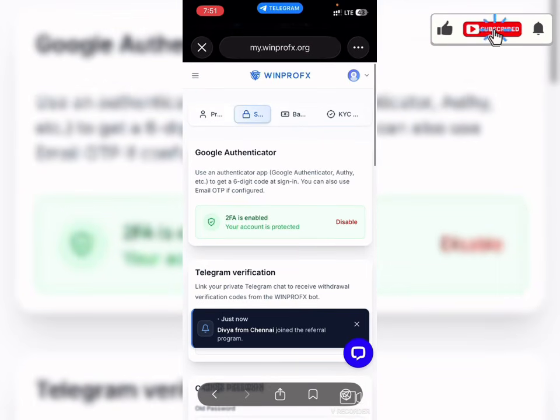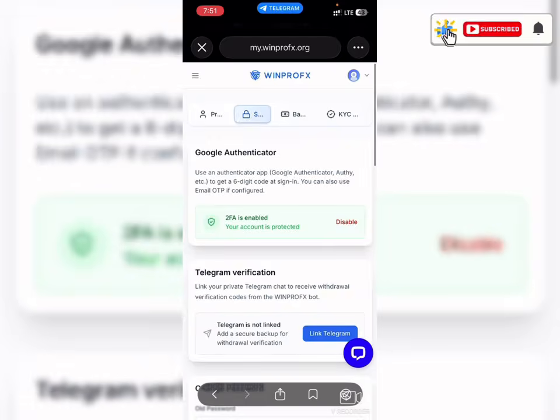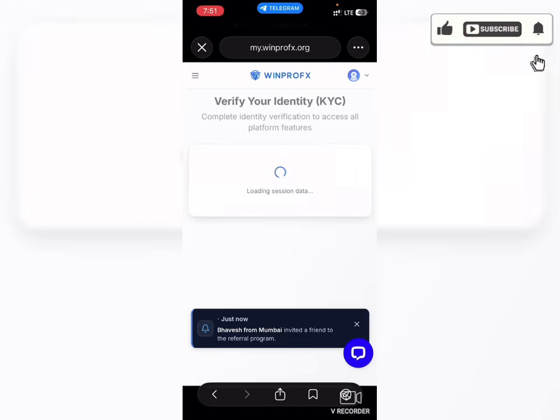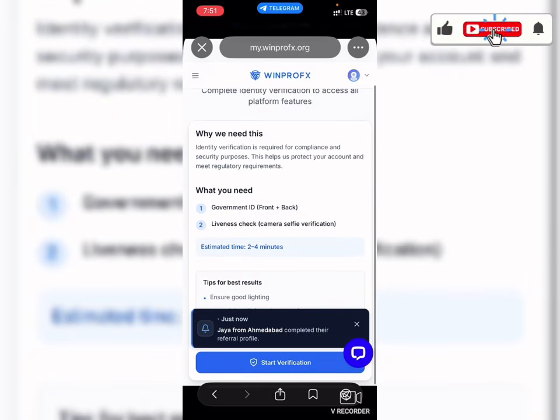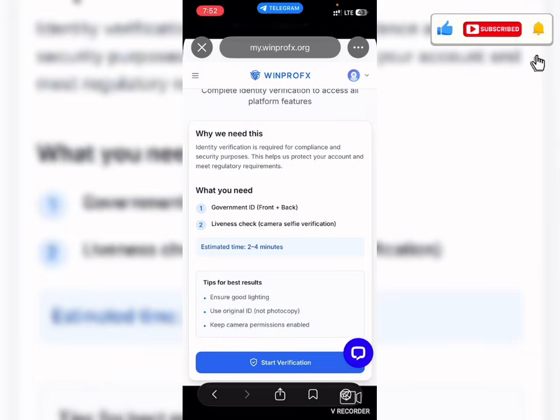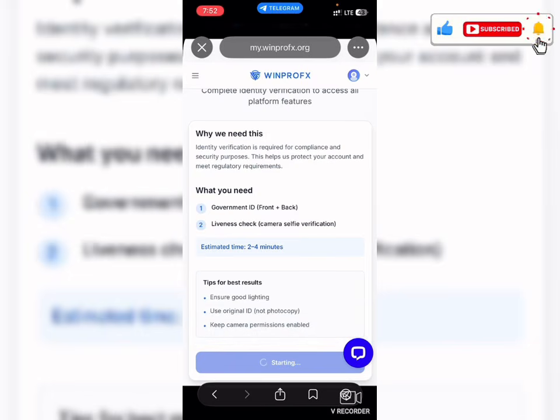Now you can see it has been successful, and the next thing I need to do is to go straight to complete my KYC. Now there's a requirement for you to meet before you'll be able to get this bonus, or else you won't be able to get it. So I just need to complete my KYC in a quick jiffy right here by clicking on start verification.